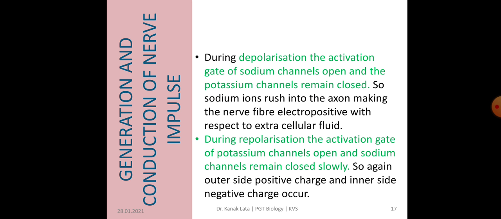Thus, during depolarization, the activation gate of the sodium channel opens and the potassium channel remains closed. So, sodium ions rush into the axon, making the nerve fiber electropositive with respect to extracellular fluid. Whereas during repolarization, the activation gate of the potassium channel opens and the sodium channel remains closed, so making the outside positively charged and the inner side negatively charged.